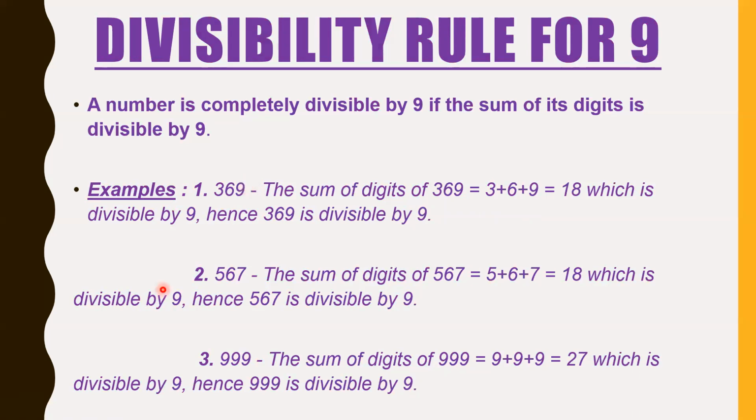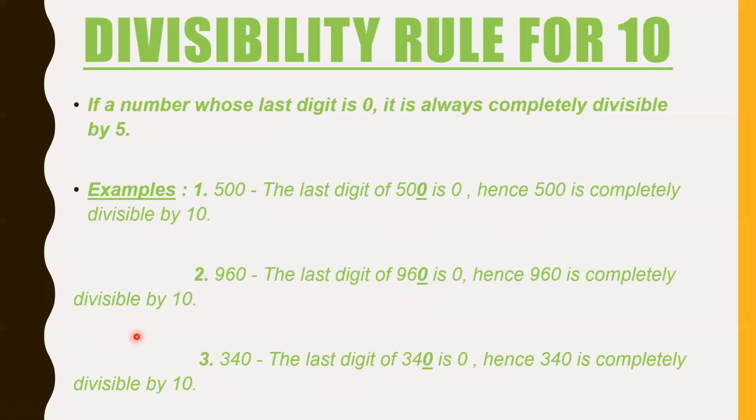10 is also probably the easiest. If the last digit is 0, the number is divisible by 10. In 2, the last digit should be 2, 4, 6, 8 or 0. In 5, it should be a 5 or a 0. Here a 0 is what you want at the last digit, at the ones place, and the number is divisible by 10. 500, 960, 340 and a lot of examples are there.